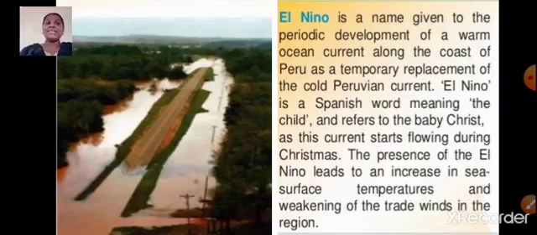El Nino is a name given to the periodic development of a warm ocean current along the coast of Peru as a temporary replacement of the cold Peruvian current. So what is El Nino? It is the periodic development of a warm ocean current along the coast of Peru as a temporary replacement of the cold Peruvian current. Okay, we will be learning about this in detail further.